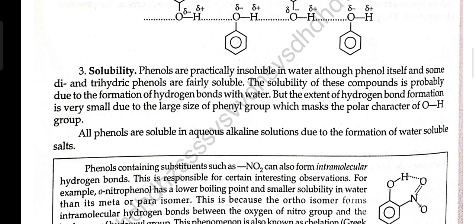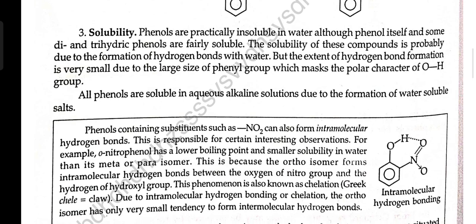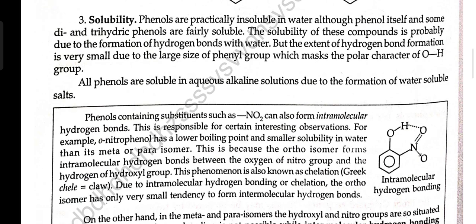Phenols containing substituents such as NO2 can also form intermolecular hydrogen bonding. This is responsible for certain interesting observations. For example, orthonitrophenol has a lower boiling point and smaller solubility in water than its meta or para isomer. This is because the ortho isomer forms intramolecular hydrogen bonding between oxygen of a nitro group and the hydrogen of hydroxyl group. The phenomenon is also known as chelation. Due to intramolecular hydrogen bonding or chelation, the ortho isomer has only very small tendency to form intermolecular hydrogen bonding.